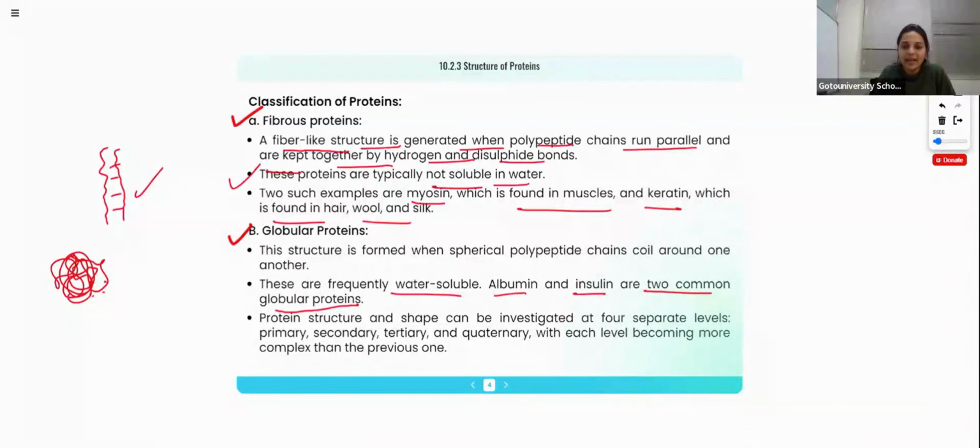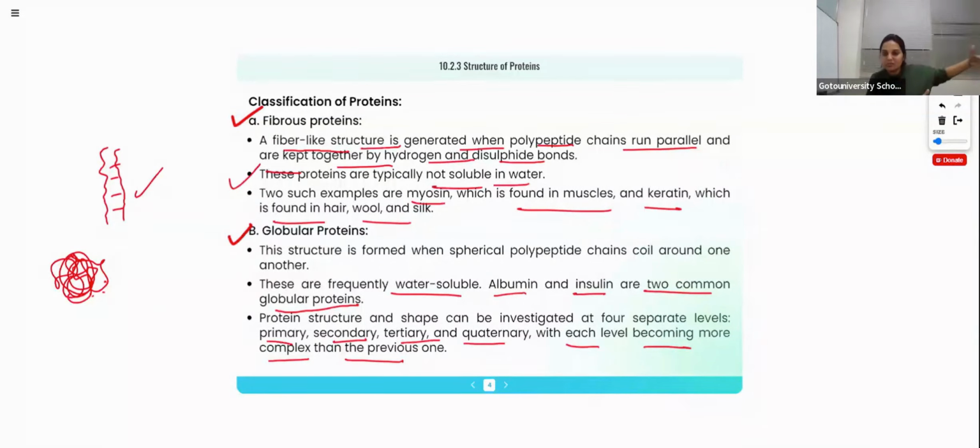Protein structure and shape can be investigated at 4 separate levels: primary, secondary, tertiary, quaternary, with each level becoming more complex than the previous one. Again, important. In the board exams, you can see questions from the same topic. Explain the primary, secondary, tertiary and quaternary structure of protein. We can see the same question in your past papers. Then what are these primary, secondary, tertiary structures of proteins? We know primary carbocation, secondary, tertiary, that all we know, right? This is different.